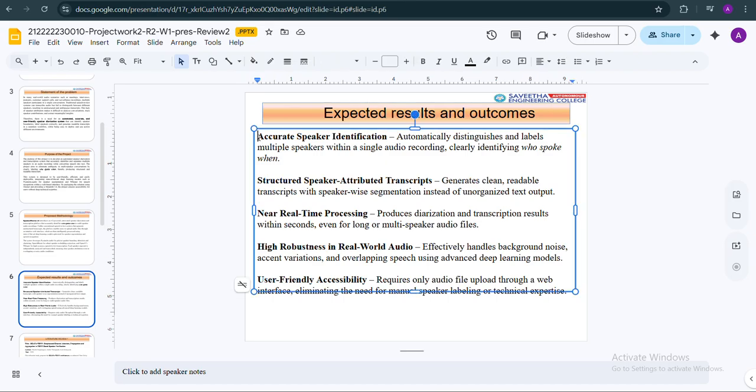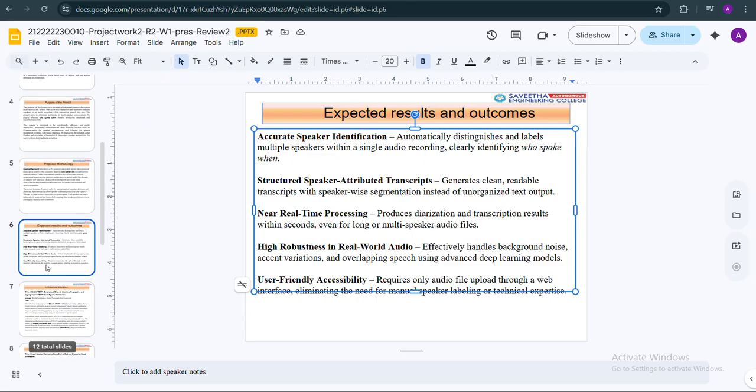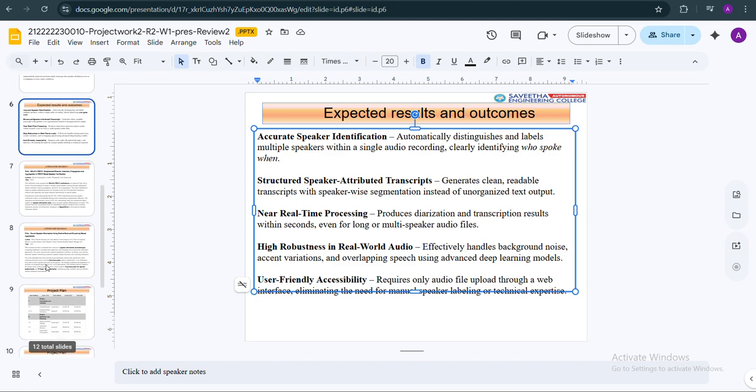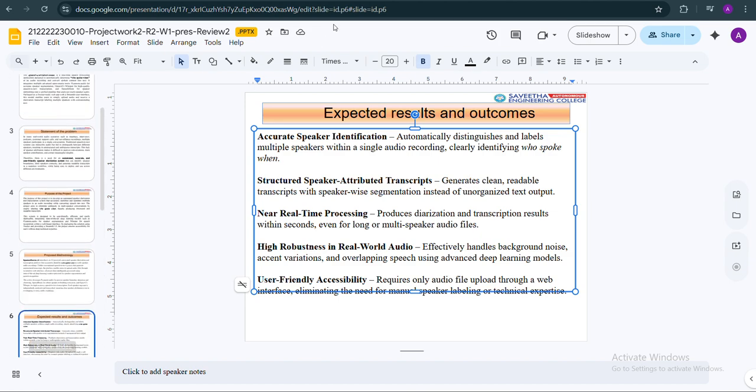We can easily find who spoke when with the help of the timeline, which is given in the form of minutes and seconds. It is user friendly since it is deployed using Streamlit, and it is used in real world processing, not with dummy datasets or test datasets. It can be used even with real world communication, for example, real world meetings, interviews, and things. And let's get into the code which I use here.